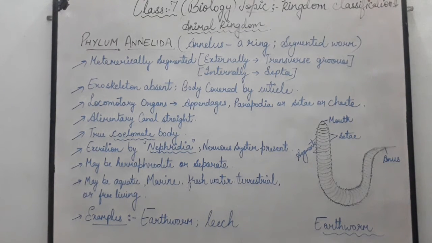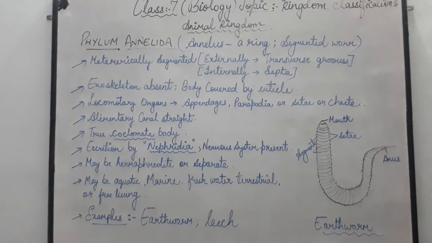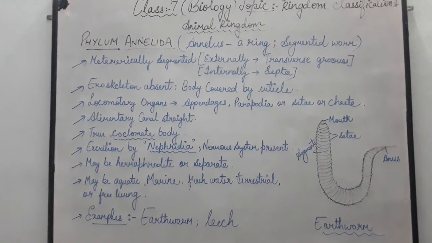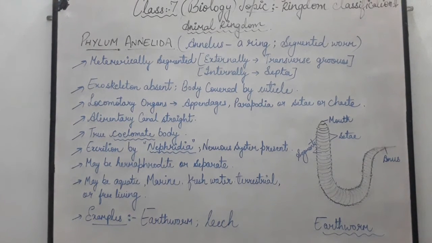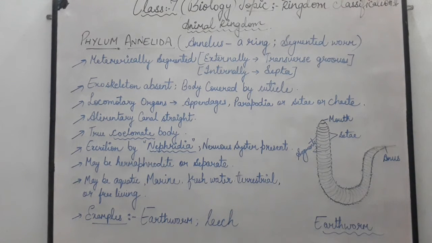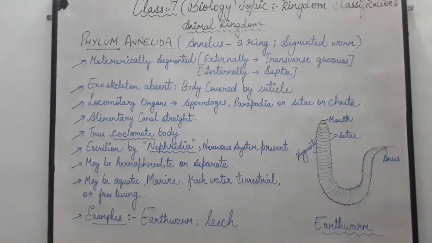Children, next point is their excretion is by nephridia. So an excretory organ is also present in such organisms, known as nephridia. In the whole body, various small nephridia are present by which they excrete. All the body waste is excreted by these nephridia, and the waste from the bloodstream is directly removed by the nephridia.